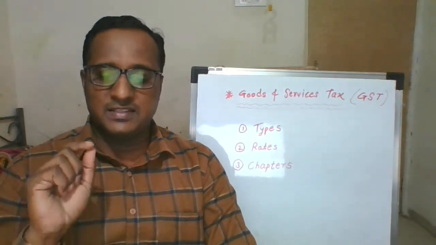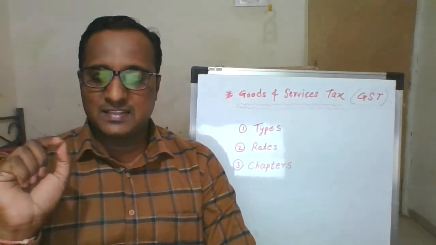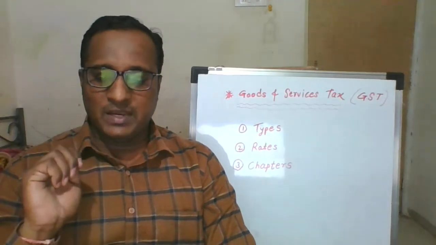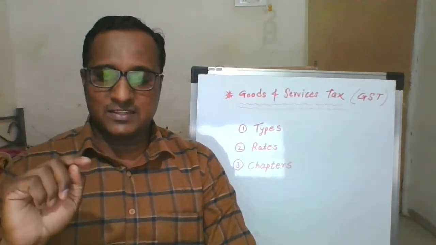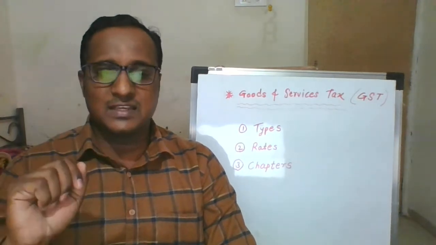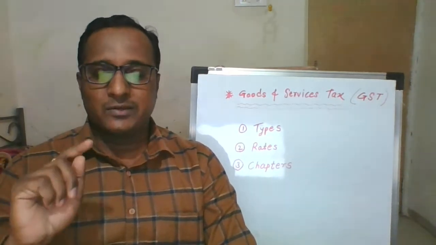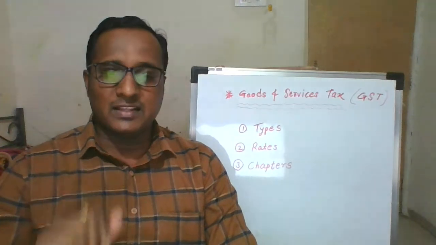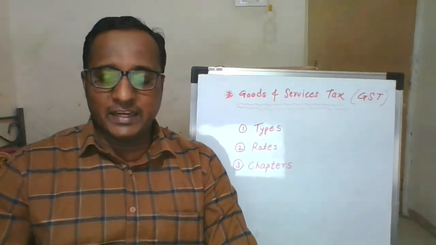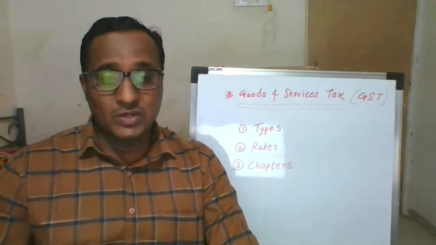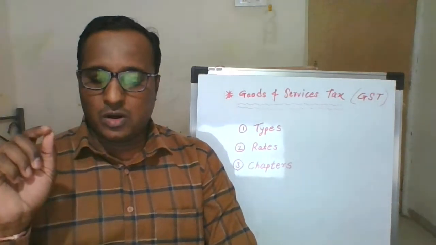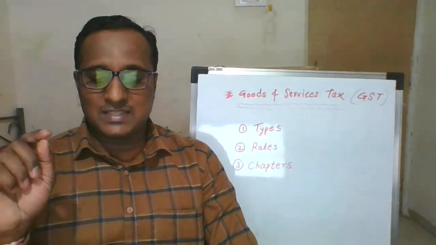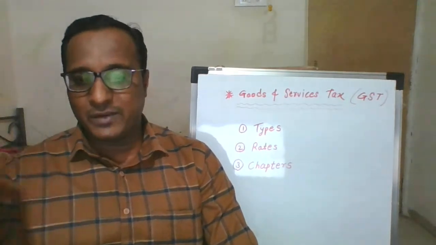Same thing, the Central Goods and Service Tax, CGST, is also applicable on transactions of goods and services within a state. That is called the Central Goods and Service Tax. And the fourth is Union Territory Goods and Service Tax, UTGST, which is applicable to the supply of goods and services in the Union Territories of India.